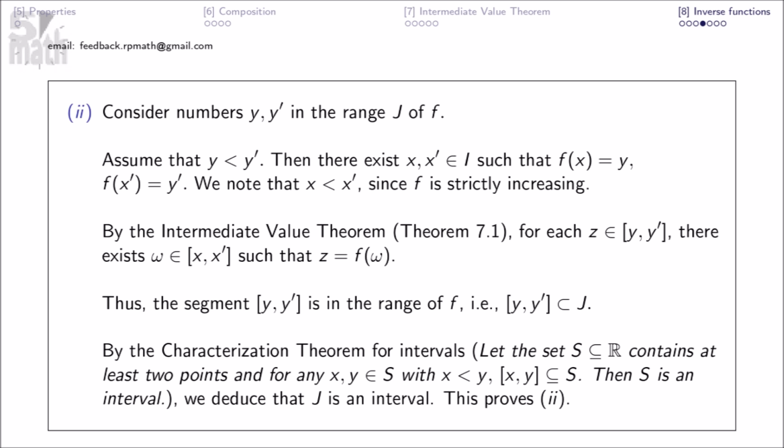By the intermediate value theorem, for each z in this, there exists omega in this, such that z equals f of omega. Thus, the segment, this, is in the range of f. By the characterization theorem for intervals, we deduce that j is an interval. This proves 2.